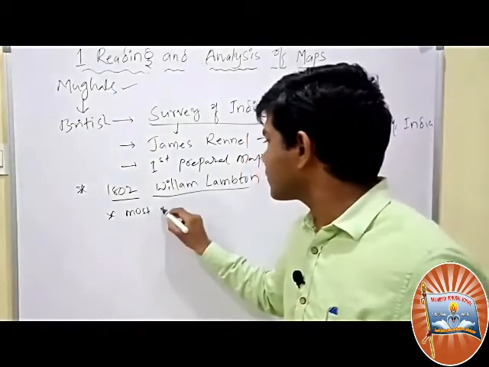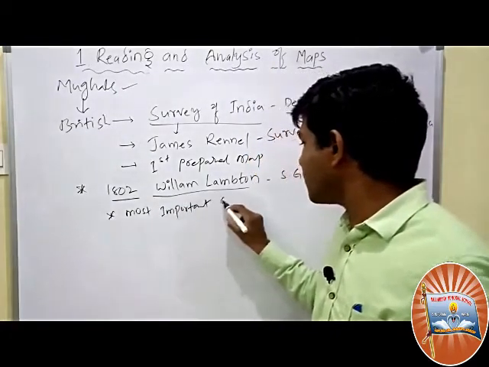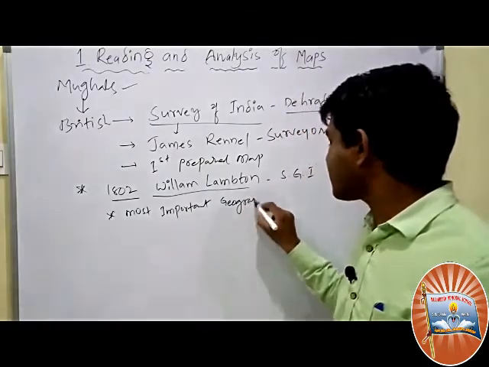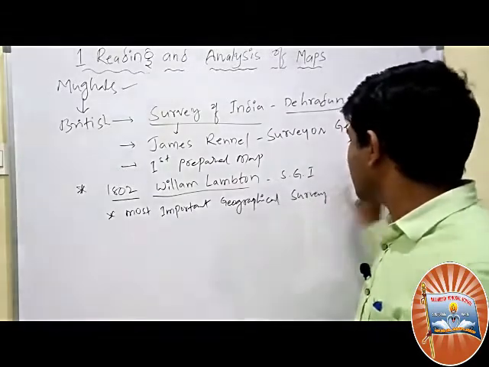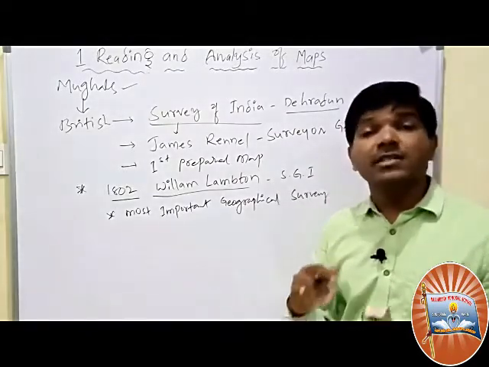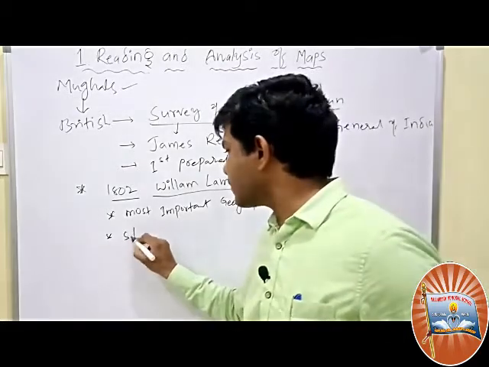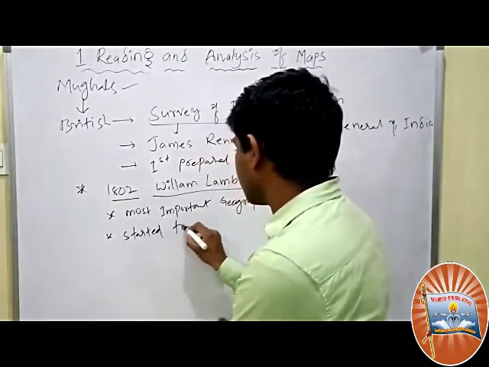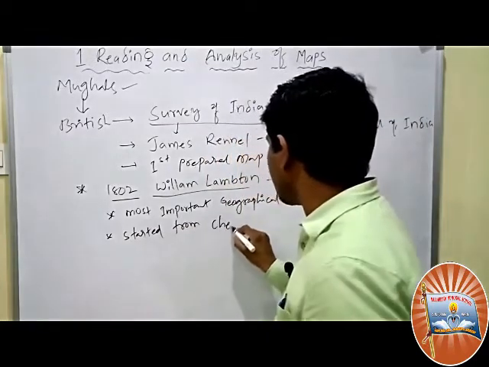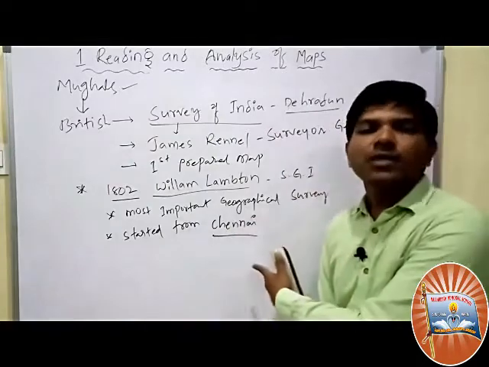The most important geographical survey in the world started from Chennai, the capital city of Tamil Nadu.